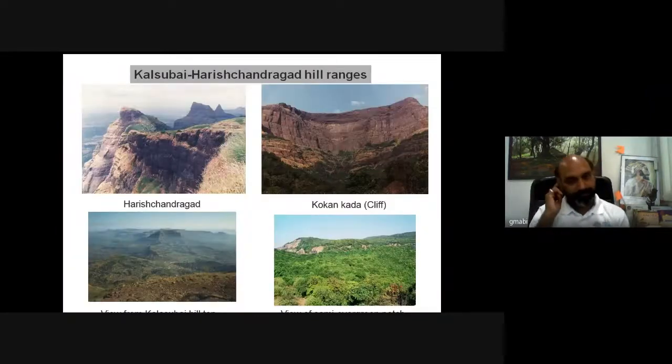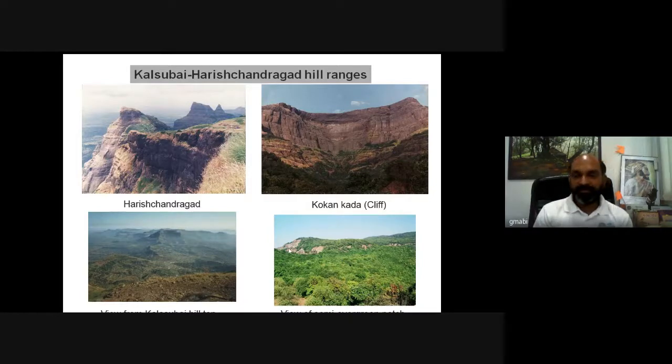Now, coming to the Western Ghats part, we'll begin with the northern Western Ghats. We'll see different landscapes in the Western Ghats first. You can see the Harishchandragad hill ranges. Then we have the typical Konkan Kada, a paradise for trekkers, an important habitat for a number of endemic species. Then we have the peak of Kalsubai, the tallest peak in Maharashtra in the northern Western Ghats, and the height above mean sea level is 1646 meters.